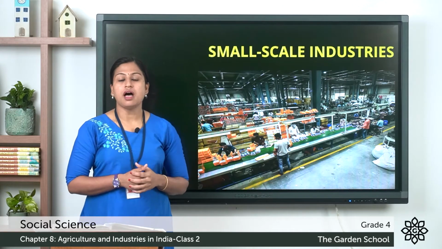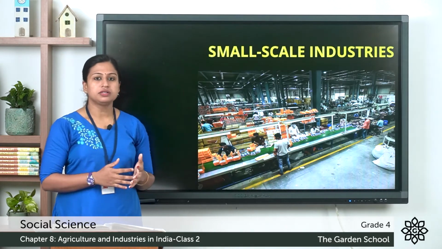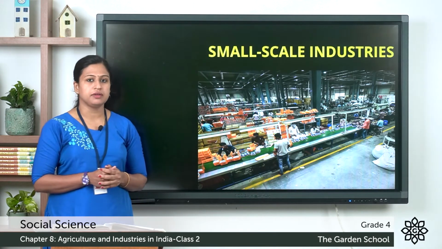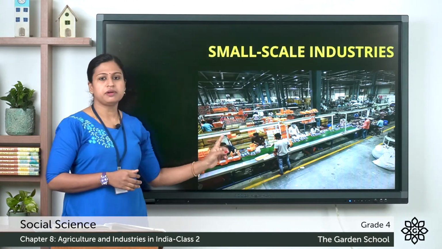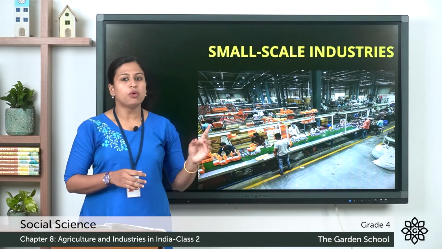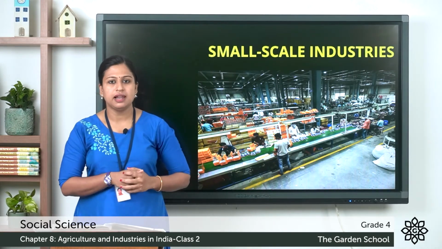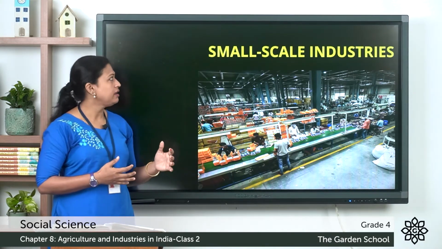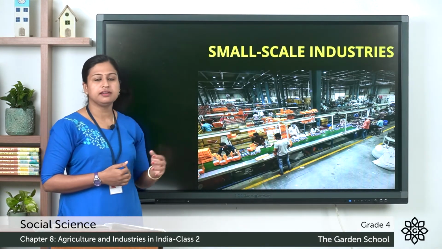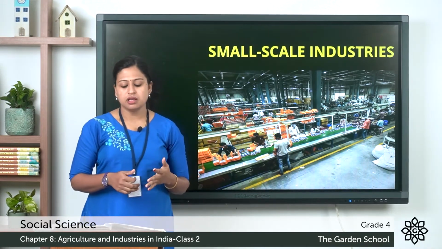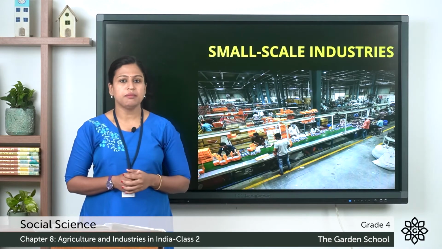Here machines are used, but they are not in large number as compared to large scale industry. Here human power is also there, but they are in less number, but more than cottage industry and less than large scale industries. Now some of the products that are manufactured by small scale industries are furnitures, plastic goods, utensils, soaps, shampoos, and many more.